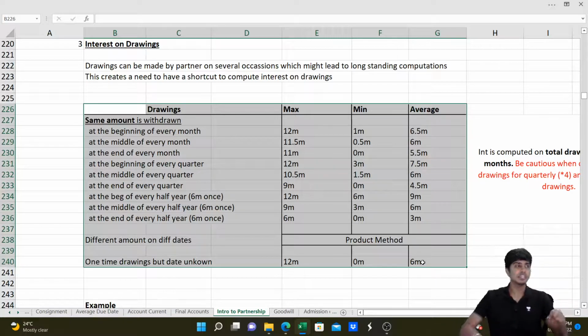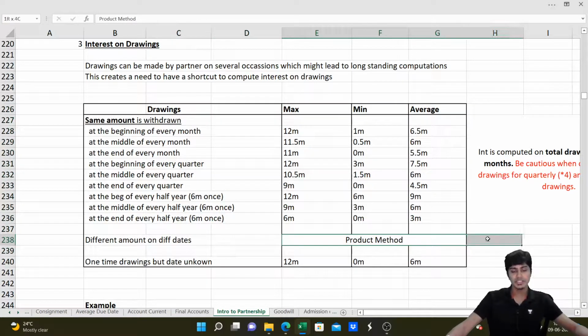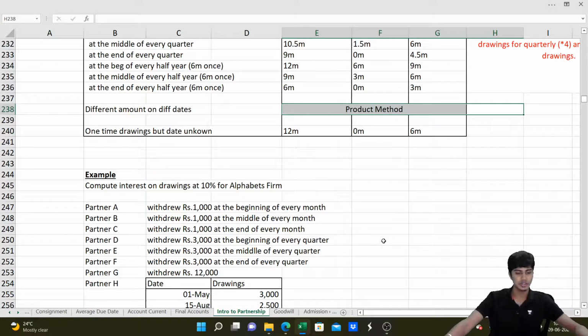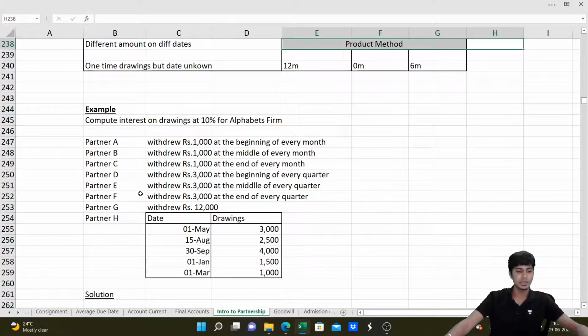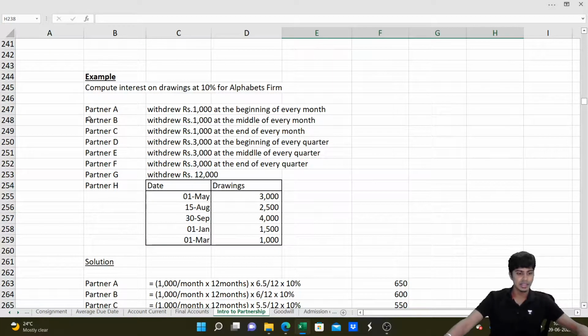If the drawings are made on different dates and the amounts are different, then we can go by the product method, which is similar to our concept of average due date that we did. You can apply that and then compute the interest on drawings. I have solved an example problem on all of this. This and all you know how to do.